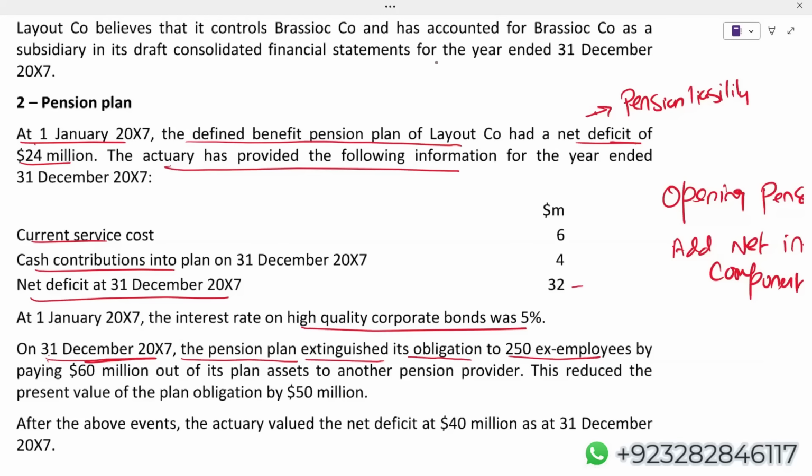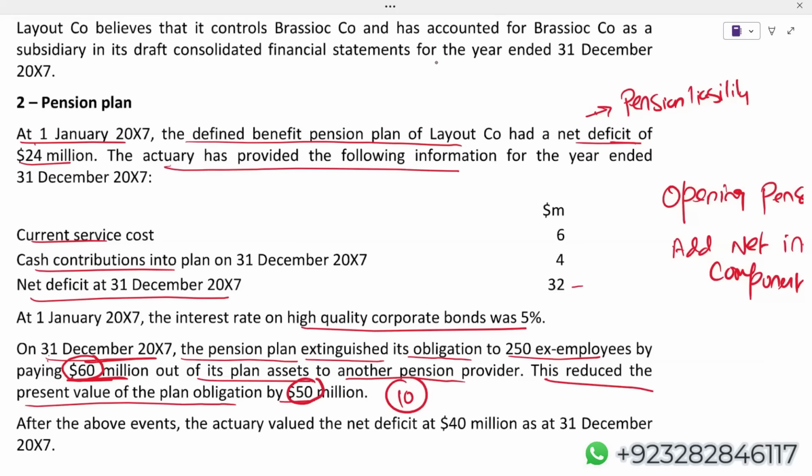We paid them 60 million out of its plan assets to another pension provider. This reduces the present value of plan obligation by 50. Now, students, look at this. I can see there's a loss of 10 million. Why loss? I am paying 60, but my liability is being reduced by 50.